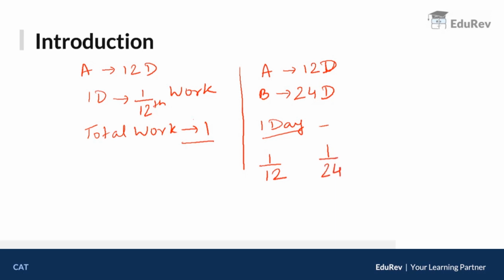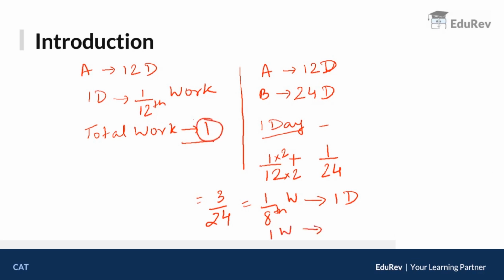They are working together, so the total work will be 1/12 plus 1/24. The LCM of 12 and 24 is 24. So I'll multiply this with 2, and this also with 2. 2 plus 1 will give me 3. So 3/24, which is nothing but 1/8 of the work, will be done by them in one day. To do the entire work, that is one work, how many days will they take? This 8 will go on the other side. So they will take 8 days to complete the entire work.